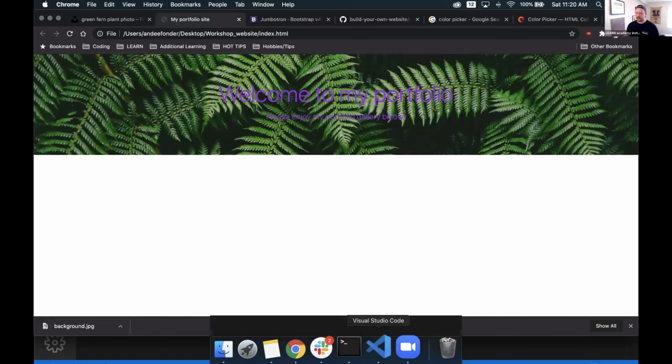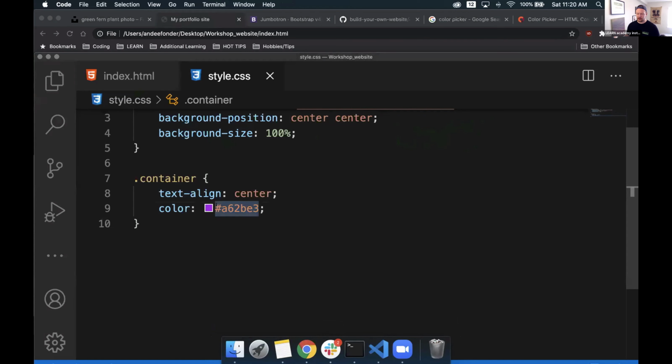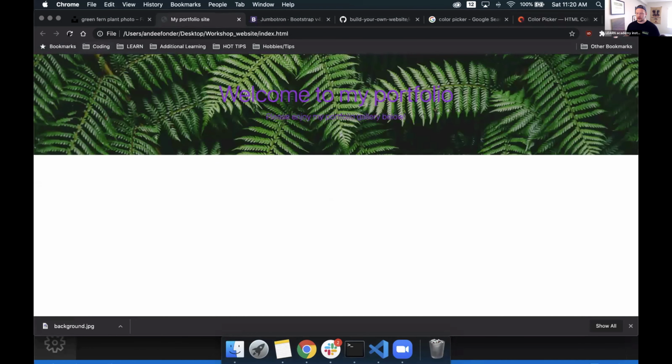Great. So I'm going to change this back from that crazy purple color back to a white, and then make sure it's changed up. It has. Great. Awesome. So we have part one of our wireframe finished up. We have a header, that's technically a Jumbotron by Bootstrap standards. We have an image to it. We have the text nicely centered. Now we can move on to another part.